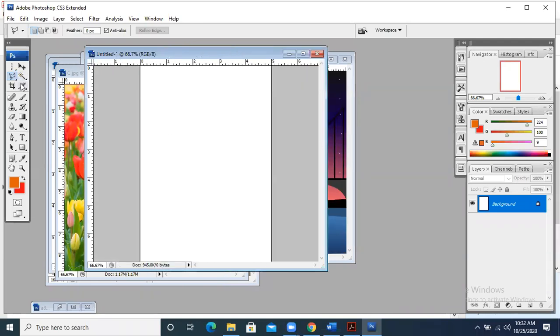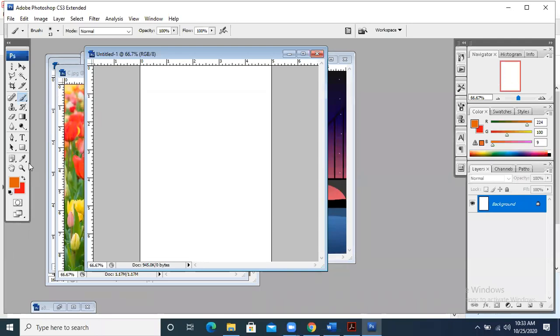I want to do something using the brush tool. What am I going to do? Right now we have taken one background layer and the background layer is white. So what can I do? I can draw some different object on it. I can take any other layer, and on that particular layer, I can draw some object. So we have one tool which is the brush tool. Can you see this? Under the brush tool, we have the brush tool, pencil tool, and color replacement tool. So we are going to take the brush tool.